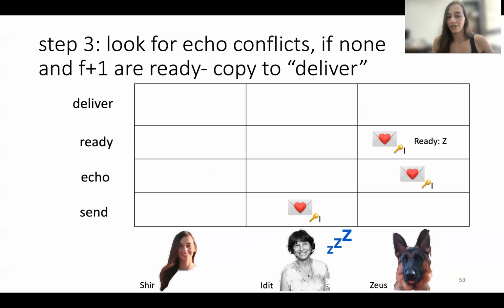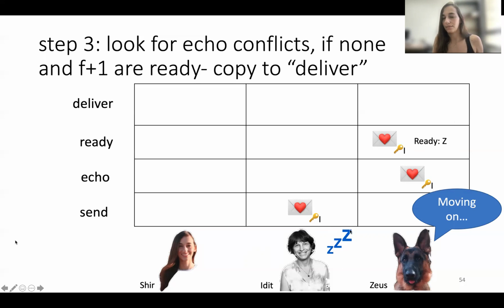Finally, it looks again for conflicts in the echo. This is sort of a double collect. And if there are no conflicts and there are f plus 1 ready signatures, it can copy it to deliver. In this case, there is only one signature in the ready, so this message cannot be delivered, and Zeus can move on with his life. And this is okay, because if you remember, Edith is still sleeping, she still hasn't managed to deliver the message, so the broadcast was not completed. So we don't anticipate that a concurrent deliver will succeed.